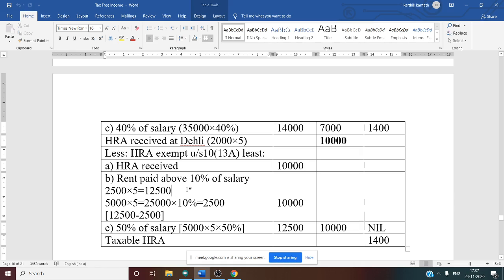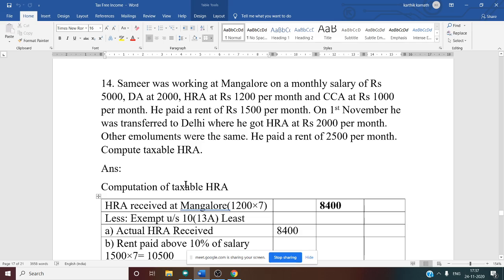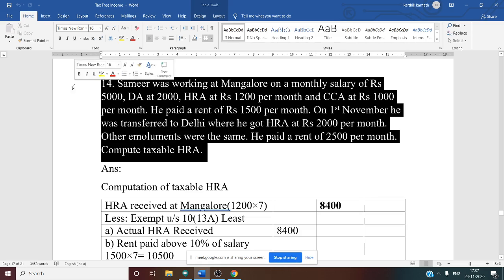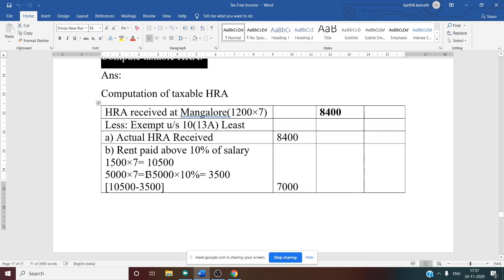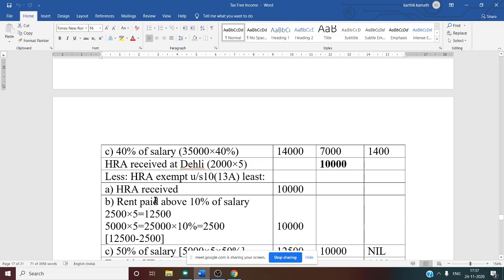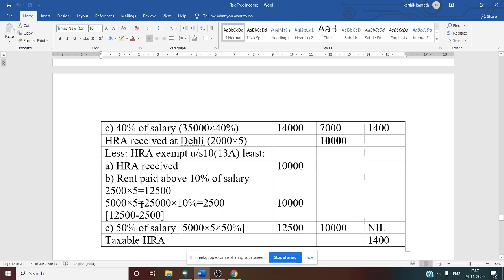Now after this, we have to see salary. Salary means basic. Whether there is a change in the basic. Can you see the question? No, sir. So basic is the same 5,000, but the month is the change. Month now here is 5 because in Delhi he stays for only 5 months.